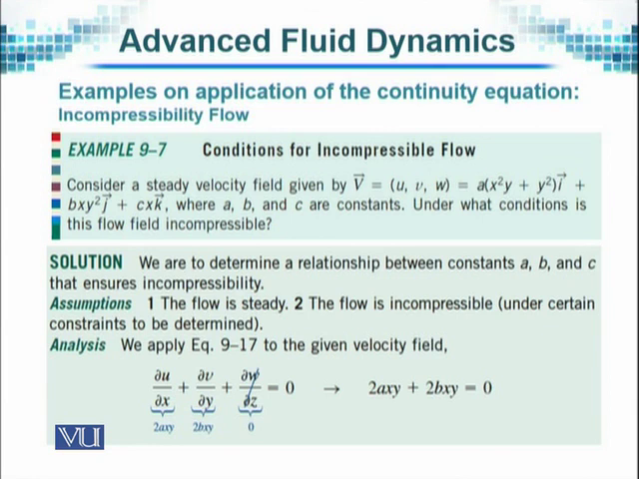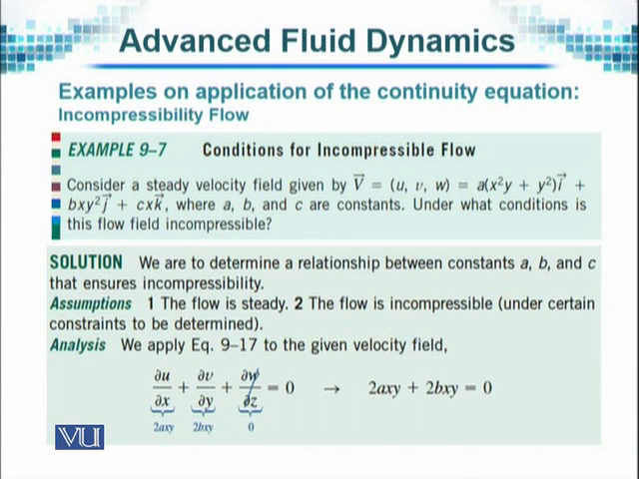Consider a steady velocity field given by V with the components u, v, w, in which the values of u, v and w, all three are non-zero. They are given in the respective directions, where i, j, k are unit vectors in x, y, z directions respectively, and a, b, c are some constants. Under what conditions is this flow field incompressible?